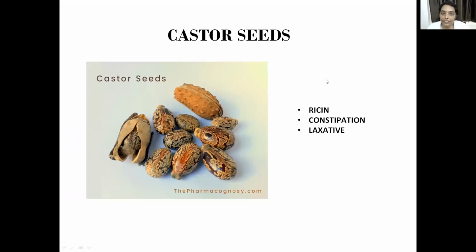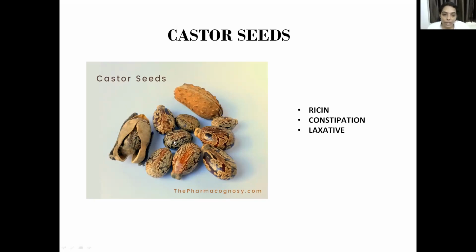So we have 4 different types of seeds. Once you come back again, you can keep all the 4 seeds side by side and compare them. But otherwise, the image which I have uploaded here is quite similar to the ones which we have here. So see, these are castor seeds. They are oval in shape, brown and glossy, and their appearance looks mottled.